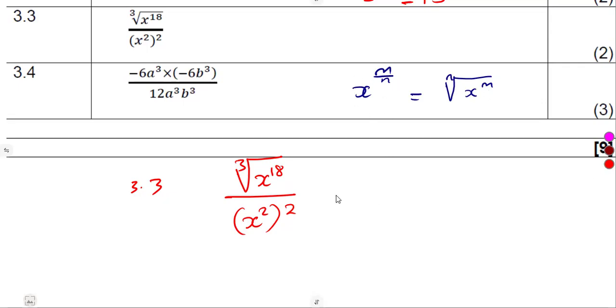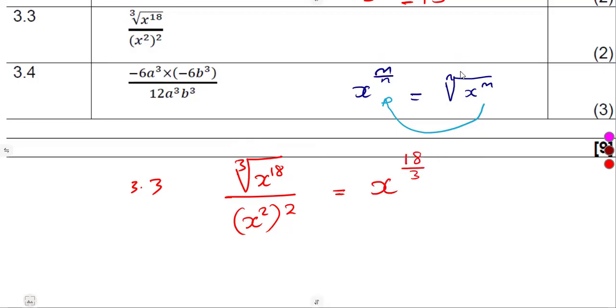It simply tells us that from this side, we can go back like this. Take note. It is the exponent divided by what is inside of the root sign. M over n. The exponent divided by what is inside. So that's x to the exponent of 18 over 3.